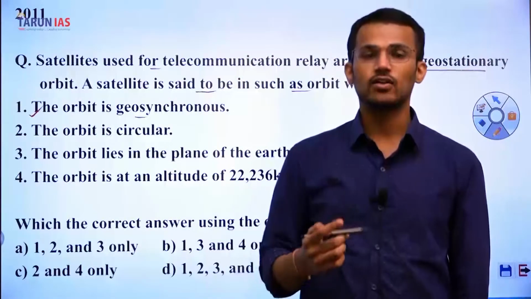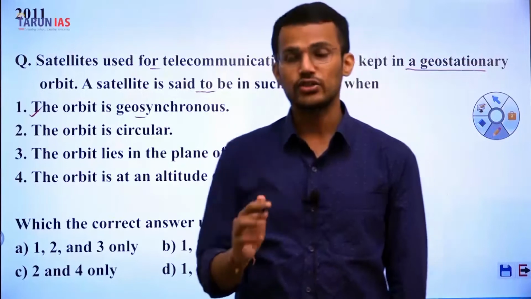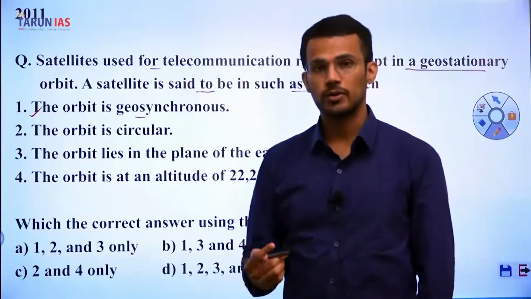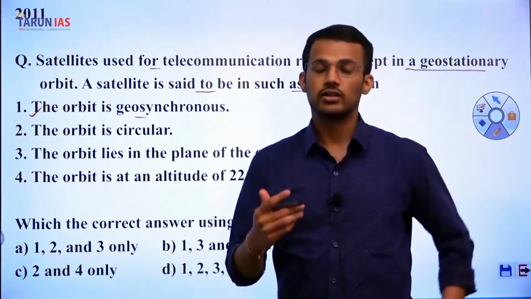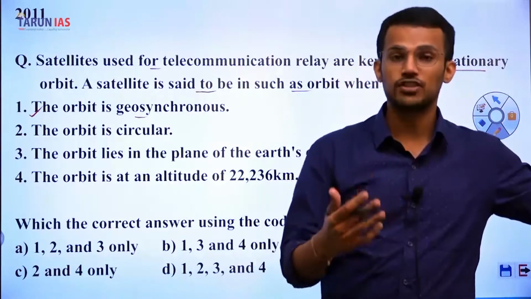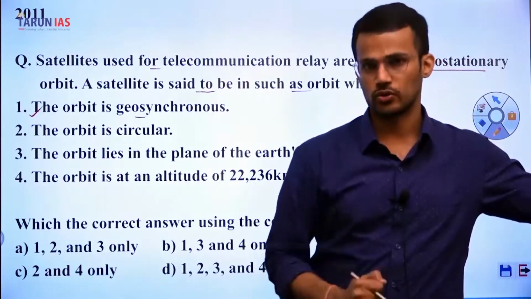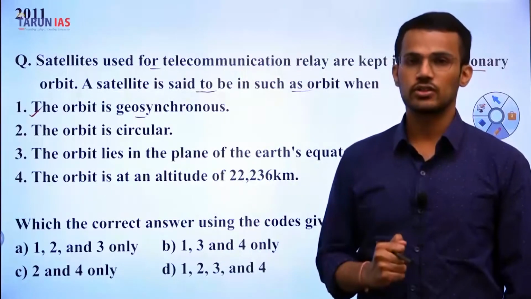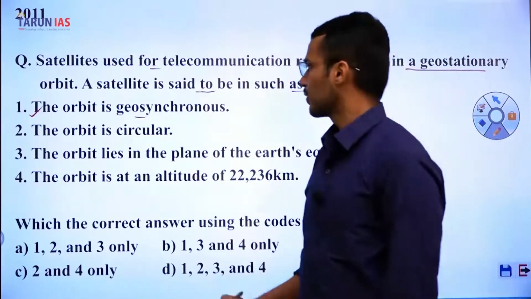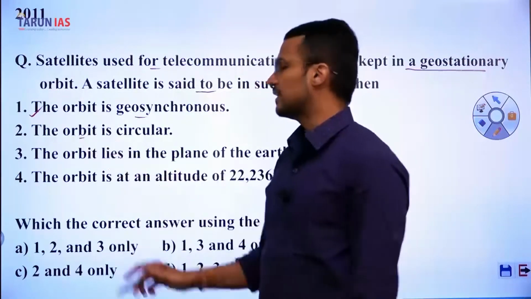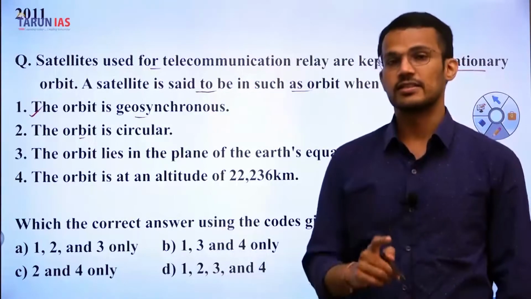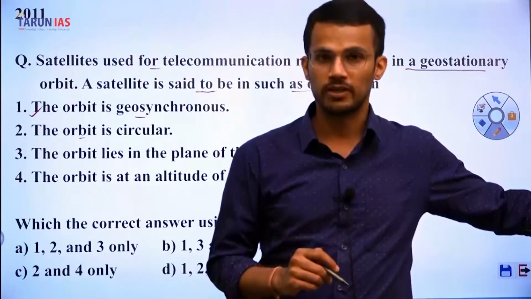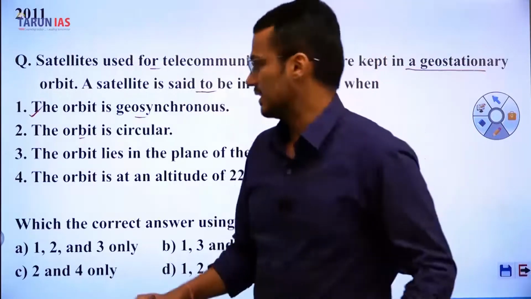Whenever a satellite or object is in geostationary orbit, it is actually in the geosynchronous orbit, because the geostationary orbit is a special case of geosynchronous orbit. I hope it is clear. We'll discuss this in detail during our discussion of the space technology chapter. Second statement, the orbit is circular. Yes, this is one of the features of geosynchronous and geostationary orbit. The shape of these orbits is circular.